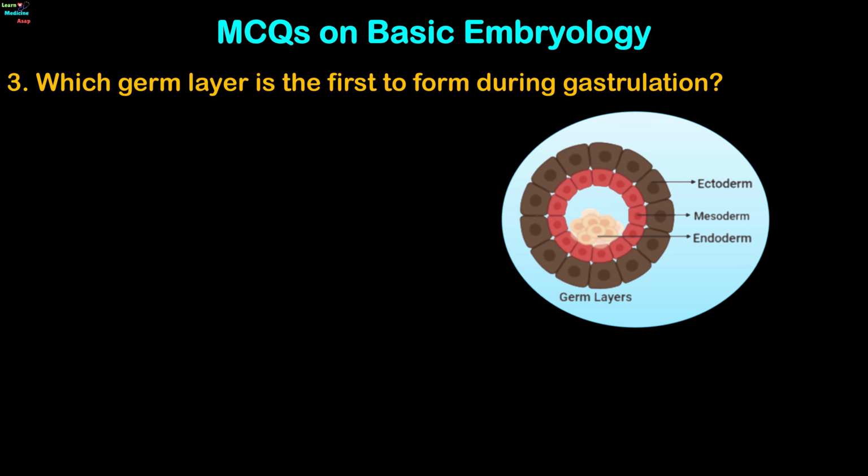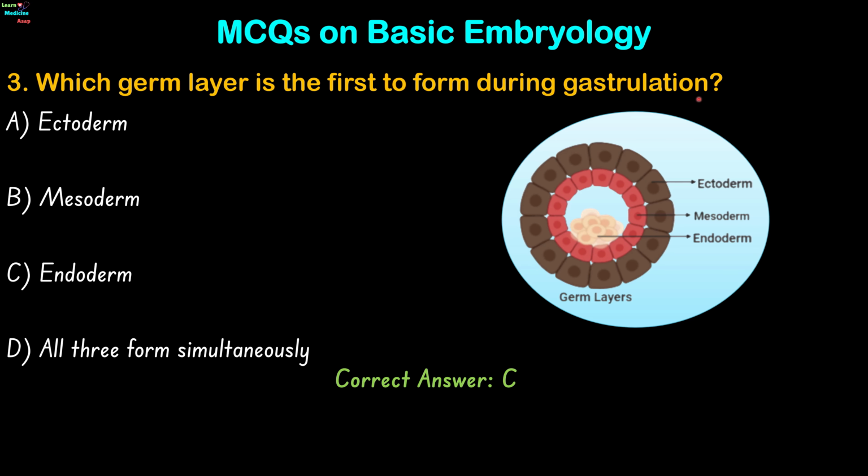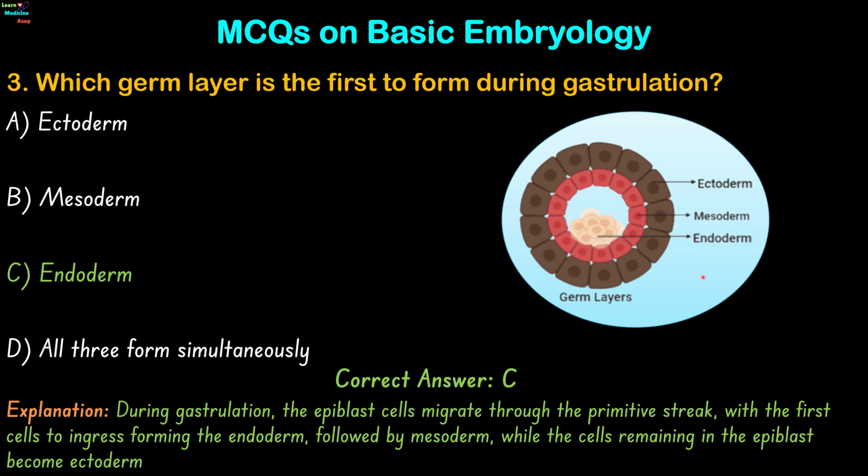Question 3. Which germ layer is the first to form during gastrulation? Ectoderm, mesoderm, endoderm, or all three form simultaneously? The correct answer is option C. During gastrulation, the epiblast cells migrate through the primitive streak, with the first cells to ingress forming the endoderm followed by mesoderm, while the cells remaining in the epiblast become ectoderm.